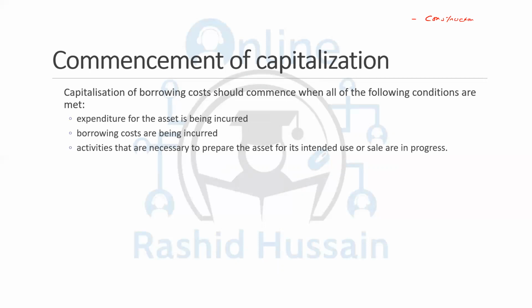Sometimes you believed you had enough funds to finance your asset, and later you realize that you need a loan, so you went to the bank. So from which date are you going to capitalize the borrowing cost? Your construction may start earlier, or you may receive the loans earlier and the construction starts later.